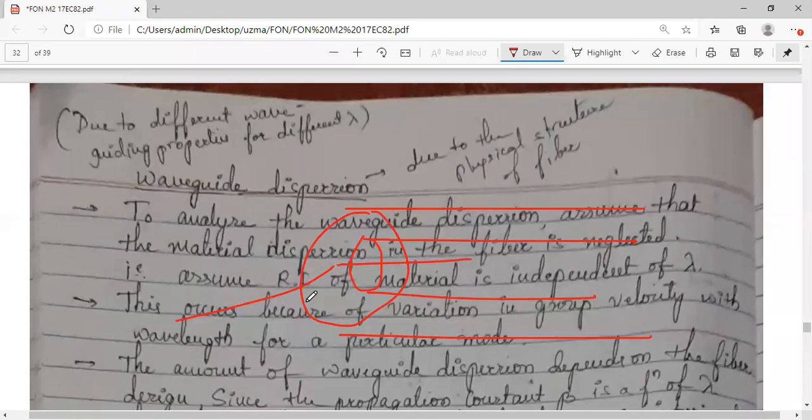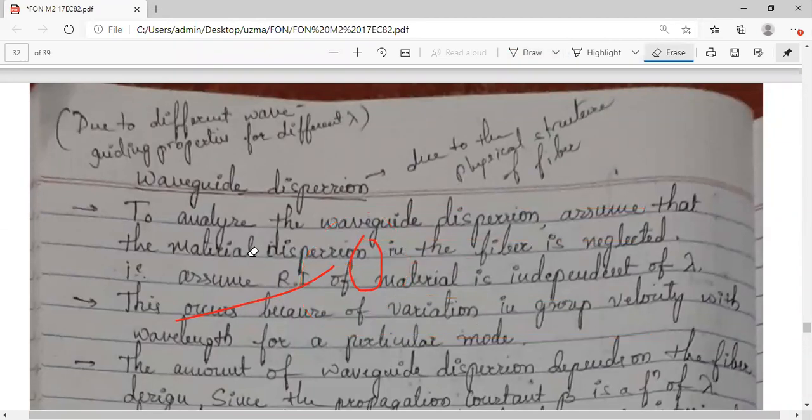Then coming to waveguide dispersion. This particular dispersion occurs due to the waveguide properties, because an optical fiber is nothing but a waveguide itself, a circular waveguide. So due to different waveguiding properties for different wavelengths, whatever dispersion occurs, we call it waveguide dispersion.